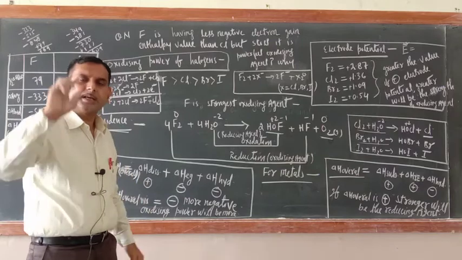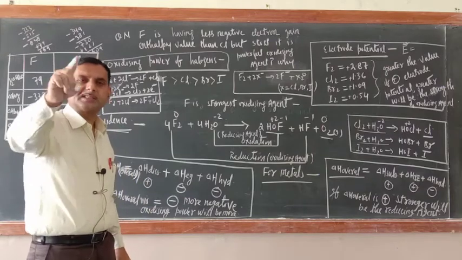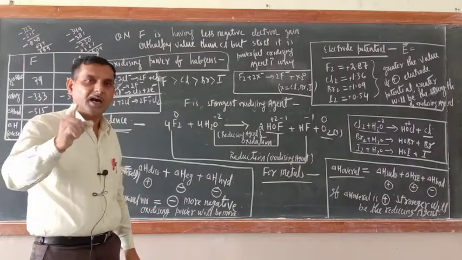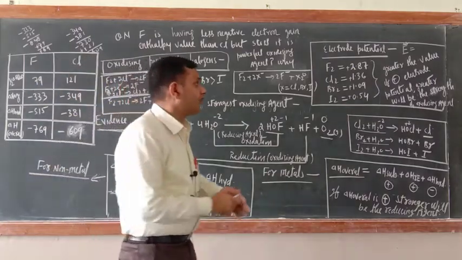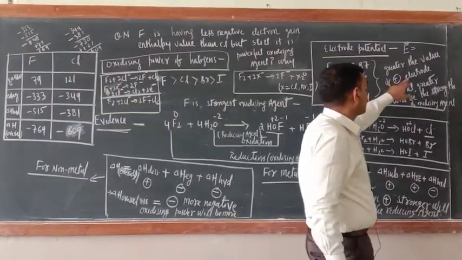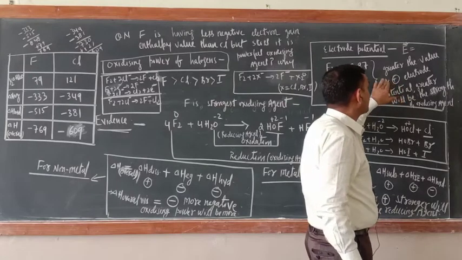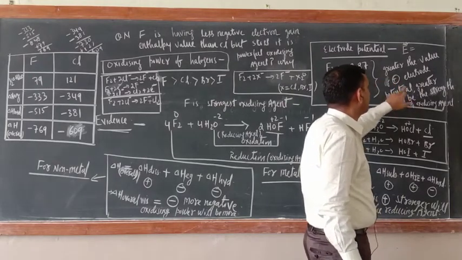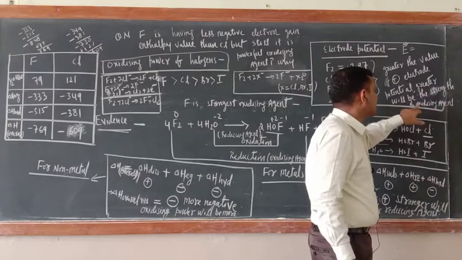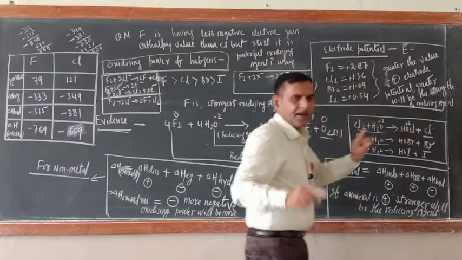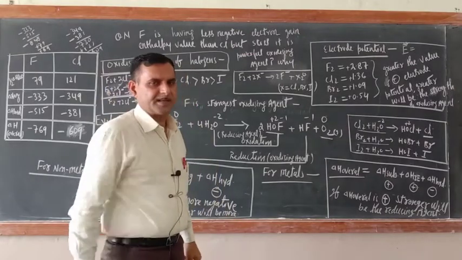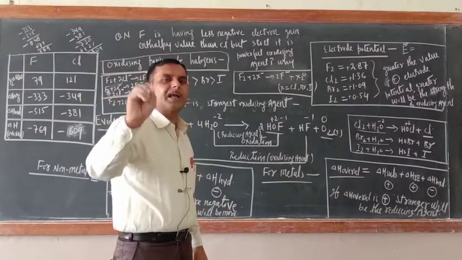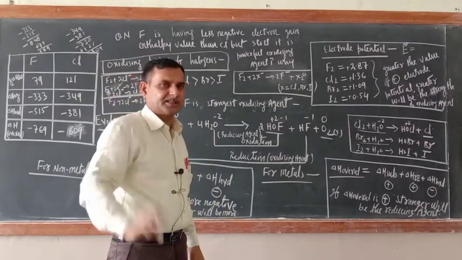Non-metals are oxidizing agents. The greater the positive value of electrode potential, the greater will be the strength of the oxidizing agent. If any element has a positive electrode potential value, definitely it will act as an oxidizing agent.